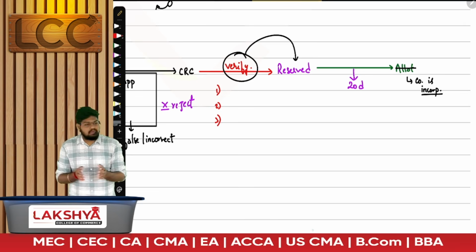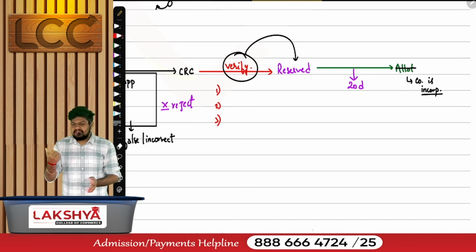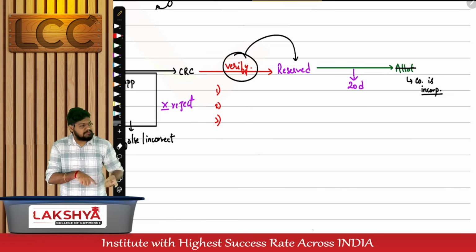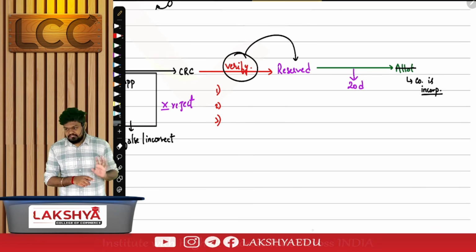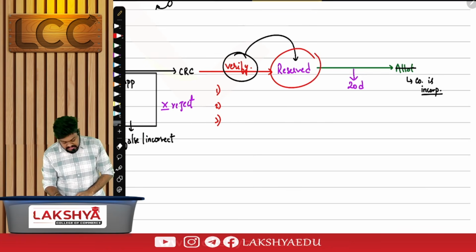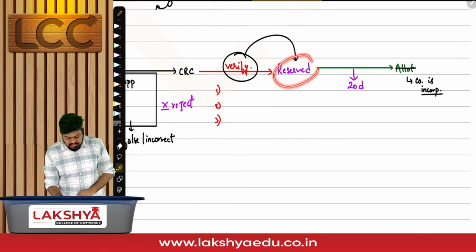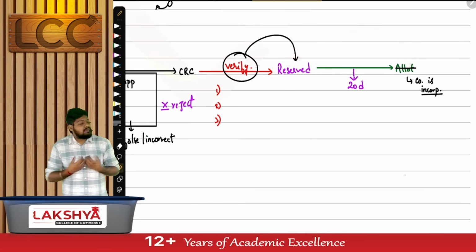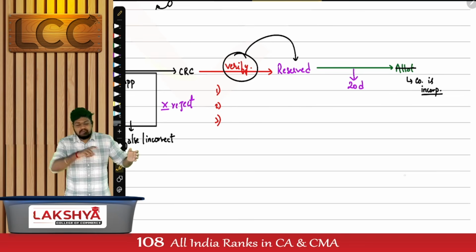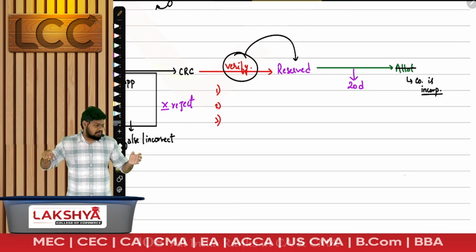I'll have to care about only this reserved name. I'll simply cancel it, and I'll impose punishment on the person who made this application. Now, second category: when the name is reserved and the company is already incorporated, I don't just have to deal with this person, I also have to deal with the company which is incorporated.